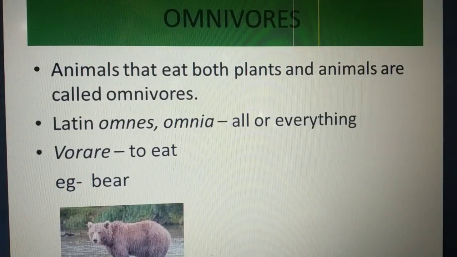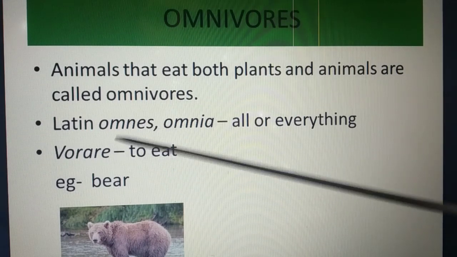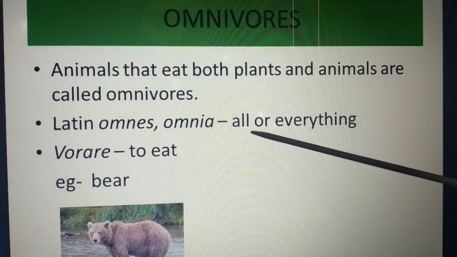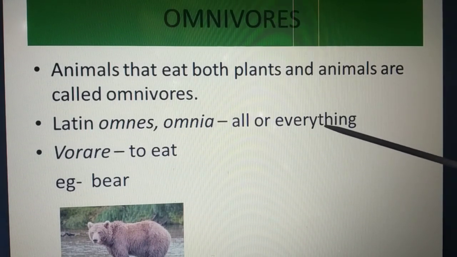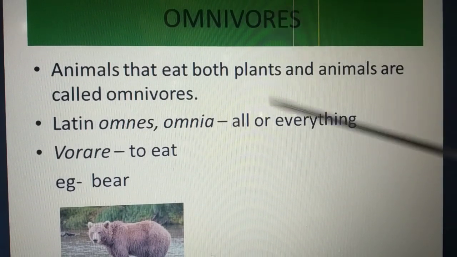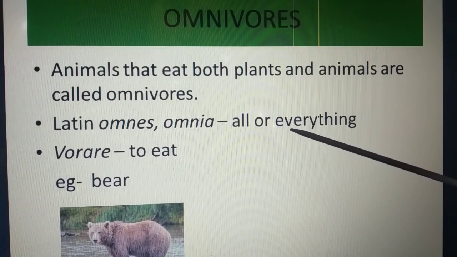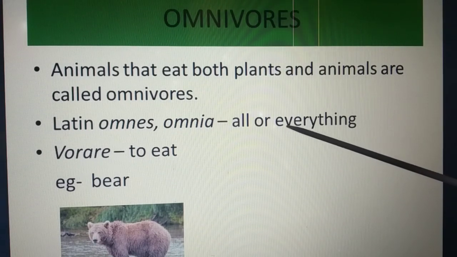Now, next, omnivore. Animals that eat both plants and animals are called omnivores. And omnis means all or everything. It means those animals which eat everything, they are called the omnivore. It means they can eat the material which the carnivore eats as well as the material which the herbivore eats. It means plant and animal, they can eat both.